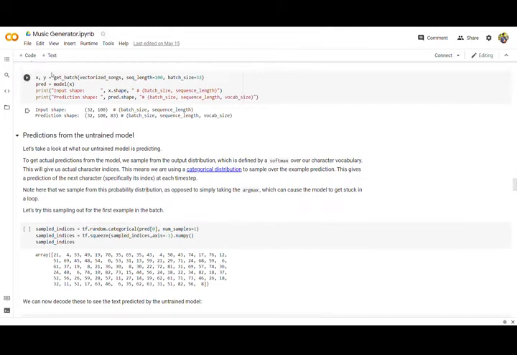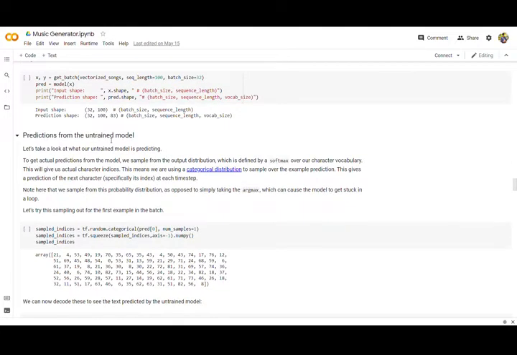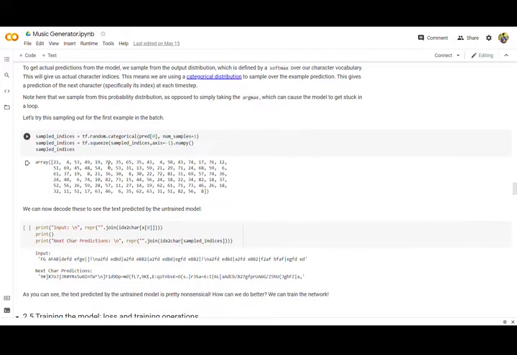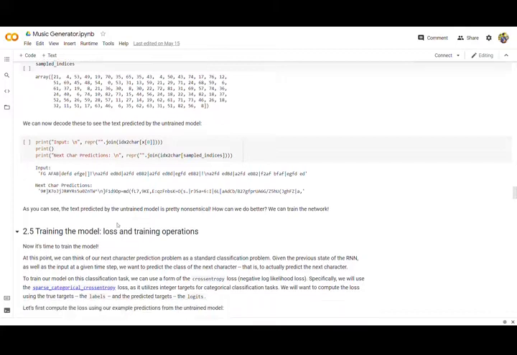Now we are segregating the target and the batches, that is the input and output format, and prediction. We will perform prediction from our untrained model by sampling indices and printing them. So this particular output is a song which is in a text format.